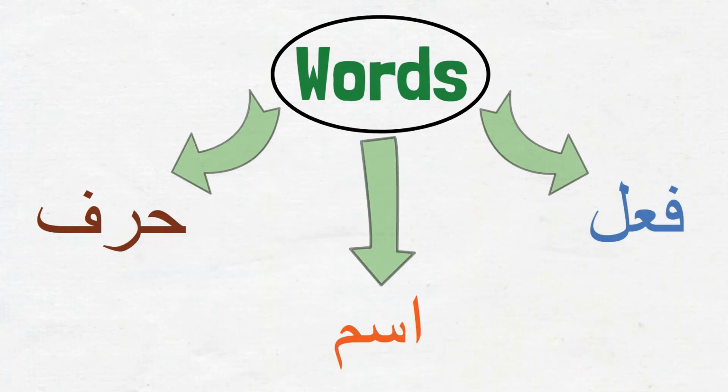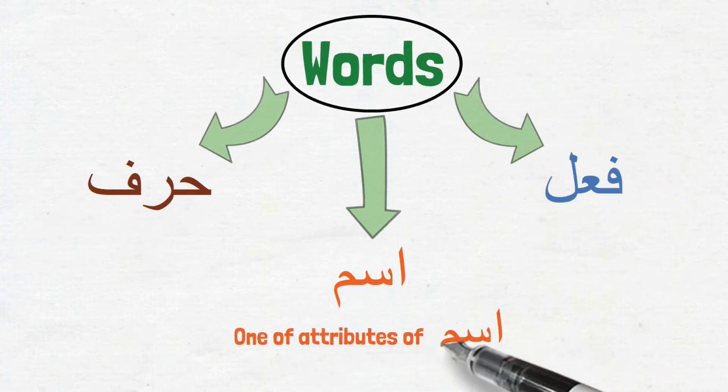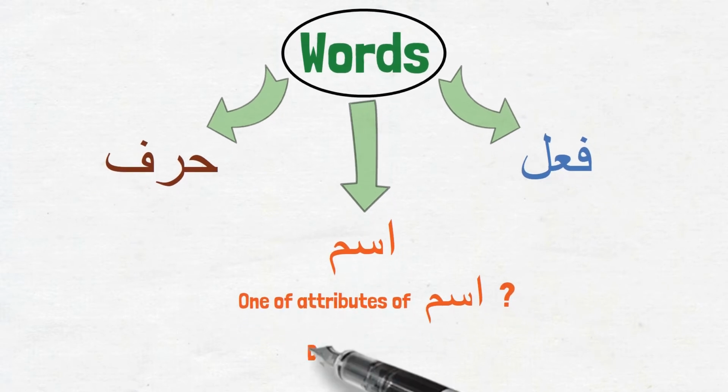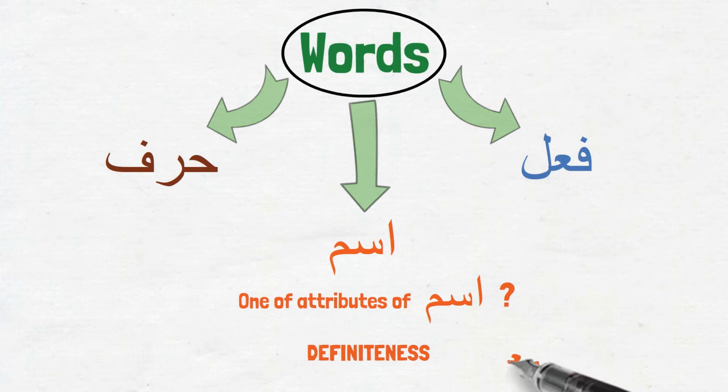When we covered ism in lesson 3 of this book, we mentioned one of its attributes that is specific to ism. Only ism can have that attribute, not harf or fi'l. Do you remember what it was? It was definiteness of ism. We had learned that only ism can be ma'rifah or nakira. We do not say fi'l or harf is ma'rifah or nakira.